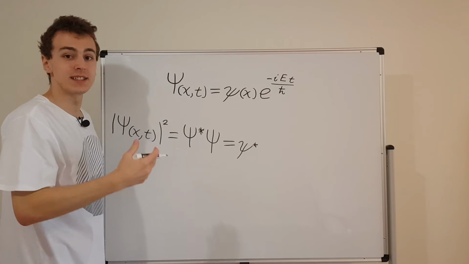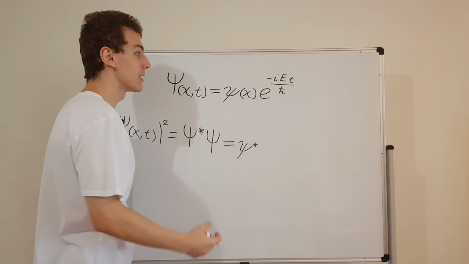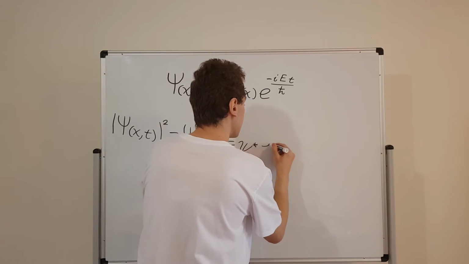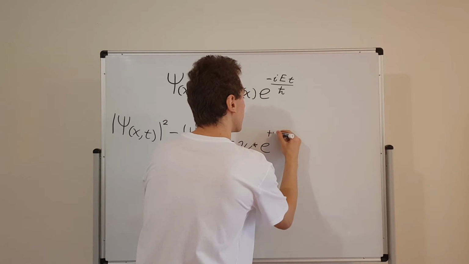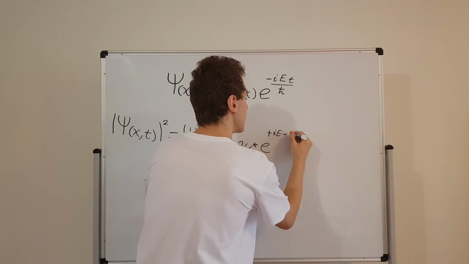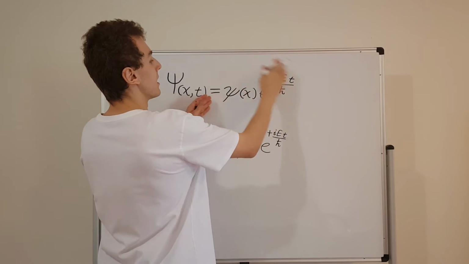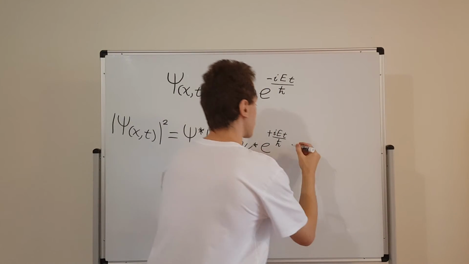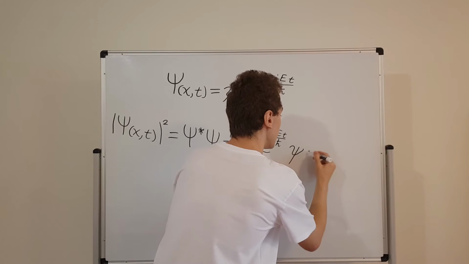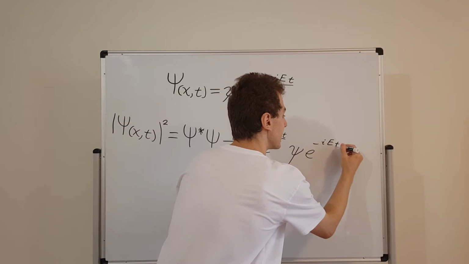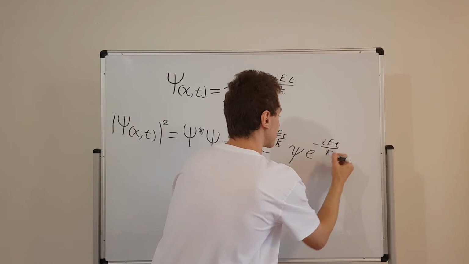We have to change the sign of all the imaginary components to do the complex conjugate. So that's going to give us e to the plus i E t over h bar. And then we just have this guy without the complex conjugate, so that's going to be little psi times e to the minus i E t over h bar.